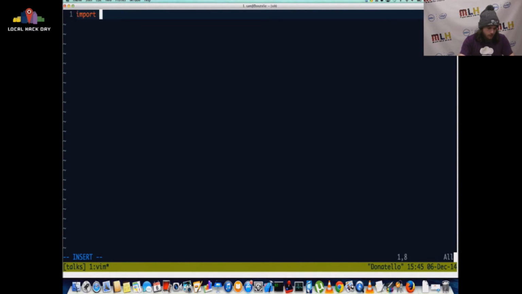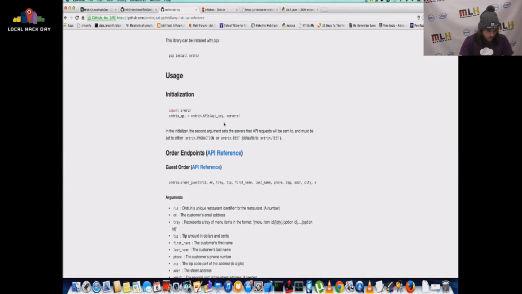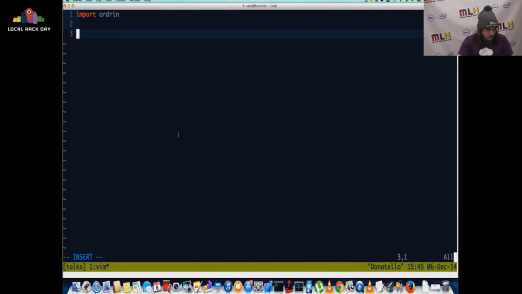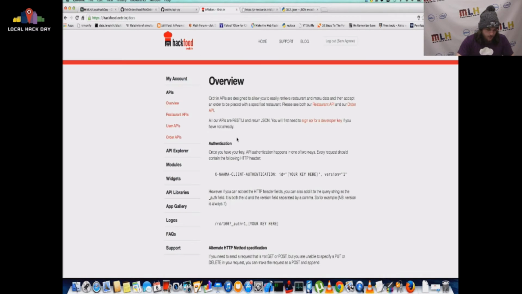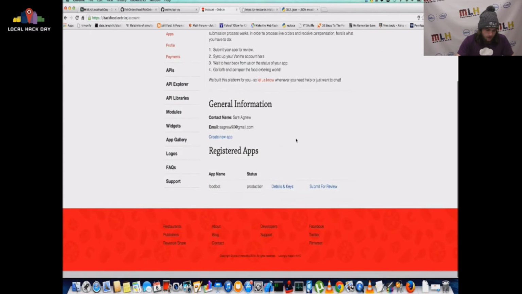So I'm going to import ordering, and I'm going to copy this line right here, which is just the setup line for the API. For servers, I'm going to give it our test server, which is ordering.test, and I'm going to give it my API key, which you've all seen me copy like 3 times now.